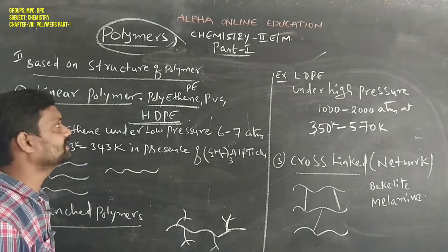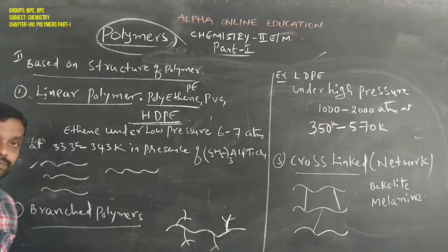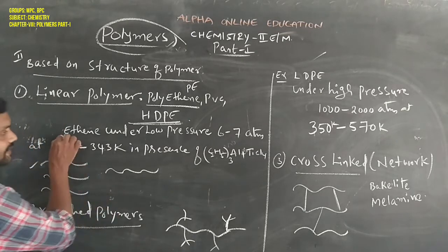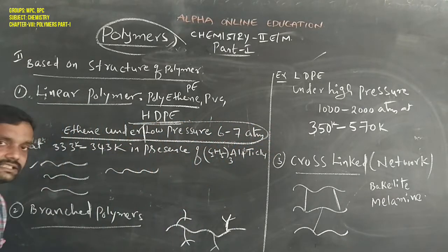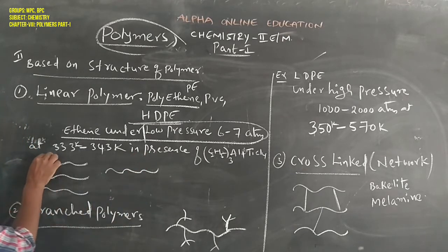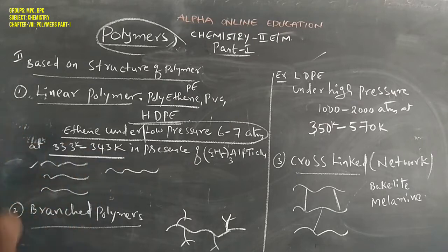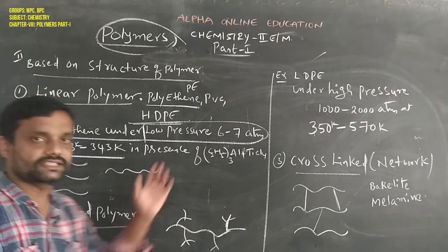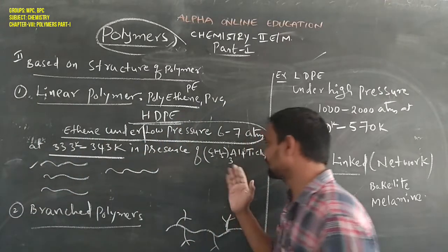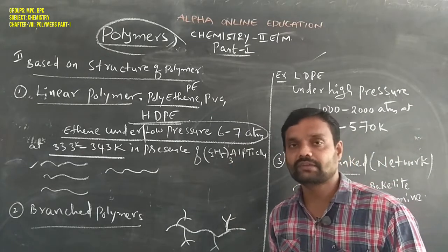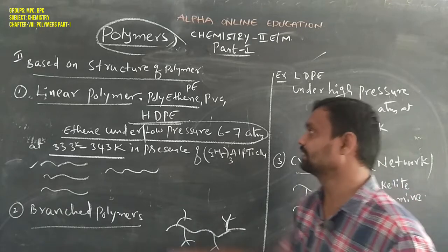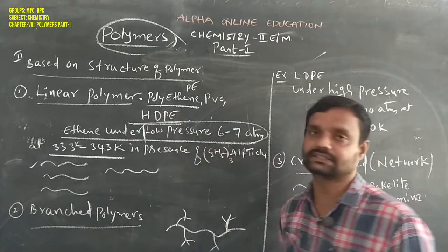What is the difference between polythene and high density polythene? Simple. If ethene is polymerized under low pressure, that is 6 to 7 atmospheric pressure at 333 Kelvin to 343 Kelvin in the presence of the Ziegler-Natta catalyst, triethyl aluminum and titanium tetrachloride, then the polythene formed is called high density polythene.